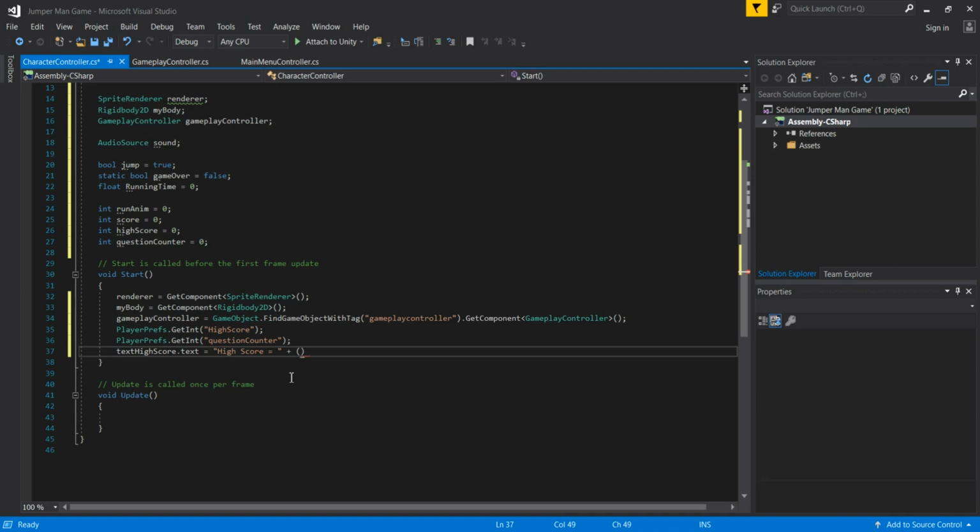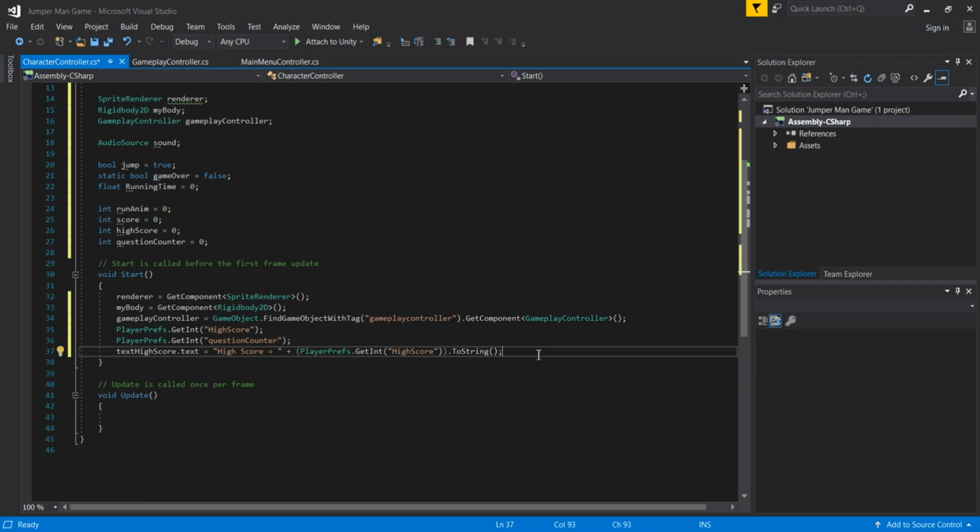And we are going to add to all of this with our PlayerPrefs. So we are going to use PlayerPrefs dot GetInt, and in the parentheses we pass our high score. So this is our high score simply, and then we end the parentheses with dot ToString in order for all of this to be visible in the Unity editor on the screen.